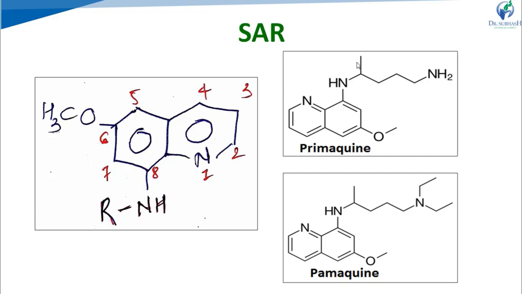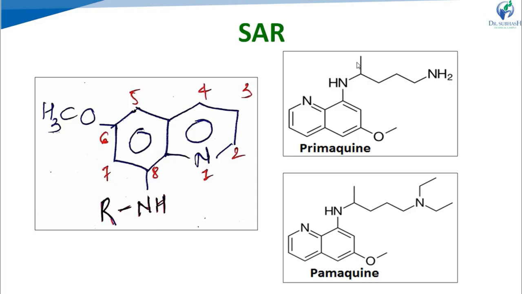If we discuss the SAR points, start with the methoxy group. If a methoxy group is present at the 6th position, it produces a high chemotherapeutic index. Right? But it may be substituted by hydrogen, hydroxyl group or lower alkoxy group.